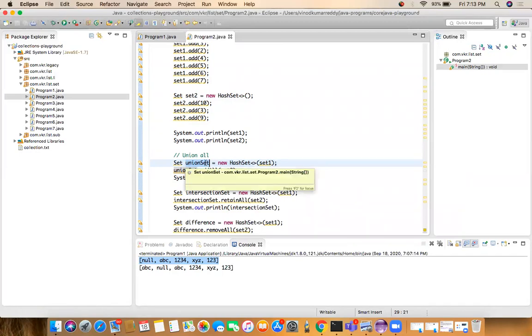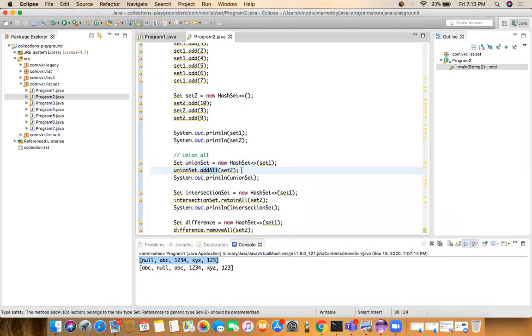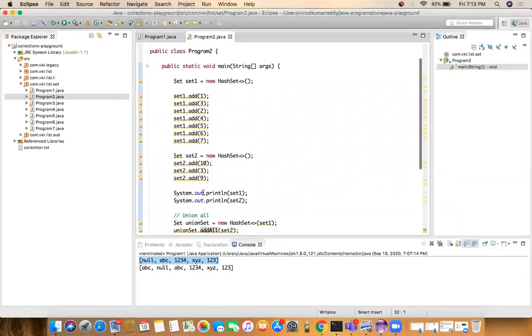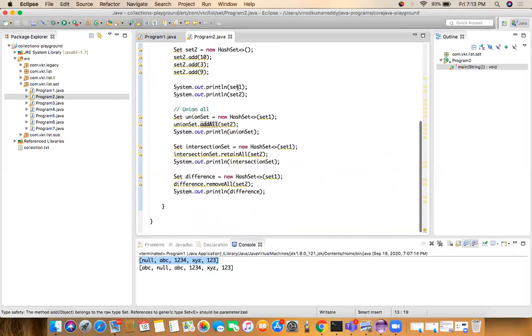Now if you want to add one more set to set 1, you can add it by using the addAll method. So we'll get the union set. In the union set, we'll get both set 1 and set 2 elements combined and added to the union set object. So whenever we call this, we'll get the output of the combination of both. If you want to find the common elements between set 1 and set 2, the common element is 3. Here also 3 is there. Only one element is there. Here we have only 3 elements, but if you have 100 elements and want to find the common things, you can apply it this way.